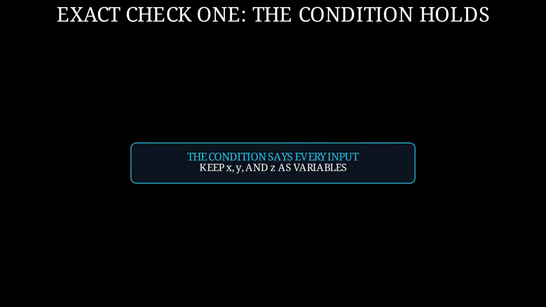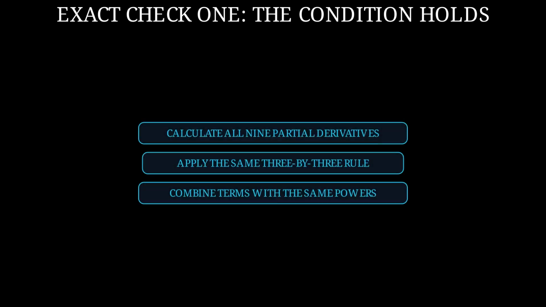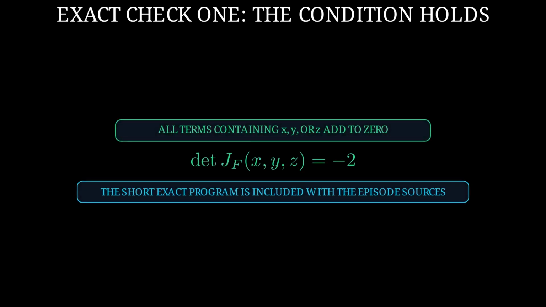The conjecture requires the same conclusion at every input, not only at the input we chose. A short exact computer program keeps every input coordinate as a variable instead of replacing the coordinates with sample numbers. It calculates all 9 partial derivatives, applies the same 3x3 determinant rule, and combines terms with the same powers. The arithmetic is exact, with no rounded decimals. When terms with the same powers are combined, every term containing an input coordinate cancels exactly. The only remaining term is -2. The complete program is included with the episode sources, so the calculation can be inspected and rerun.